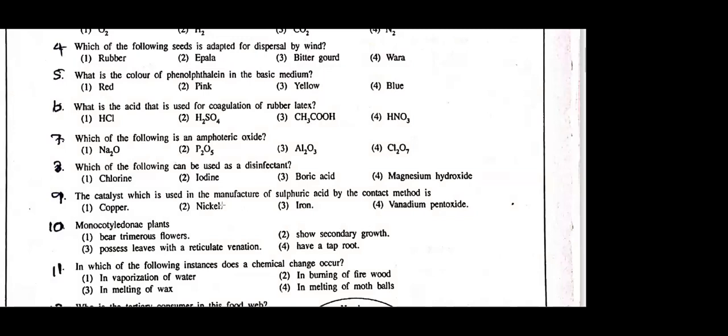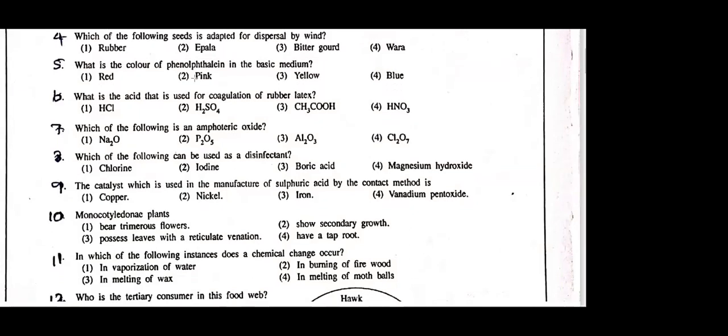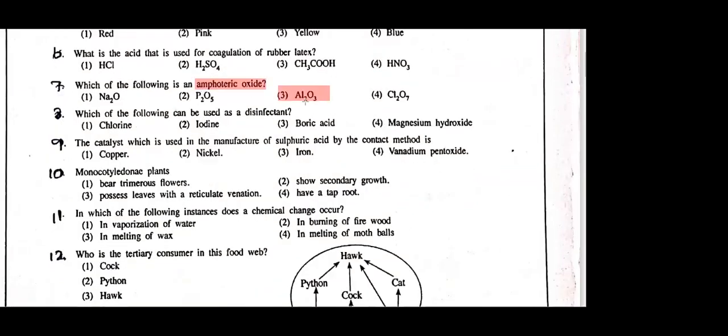Today I told you about this amphoteric oxide. See, amphibians and amphoteric here. What is amphoteric? Showing both acidic and basic properties. Aluminium oxide.